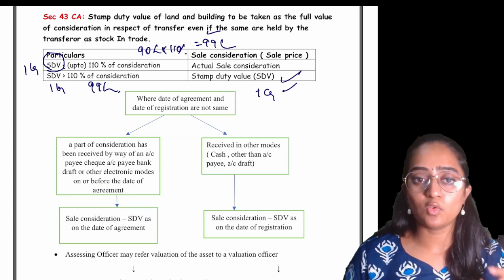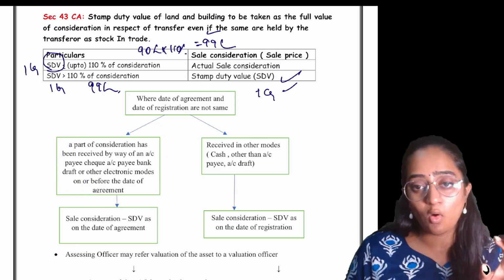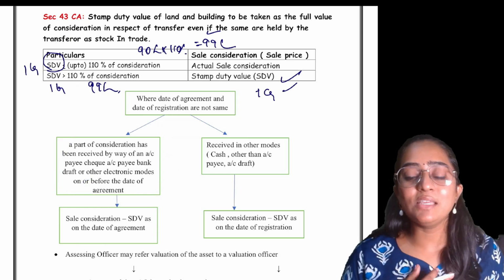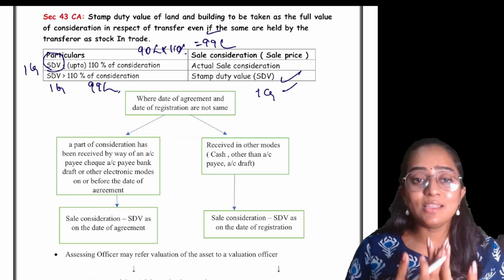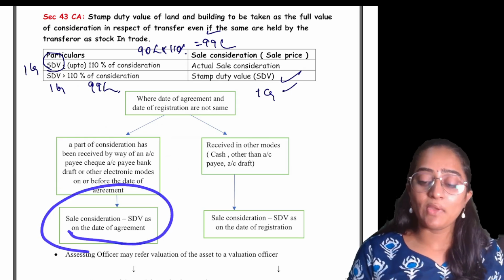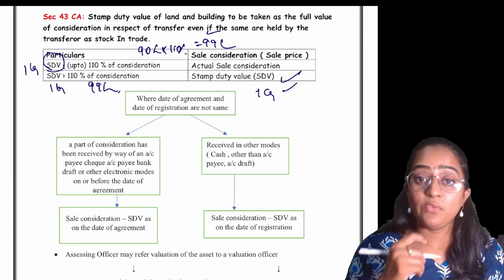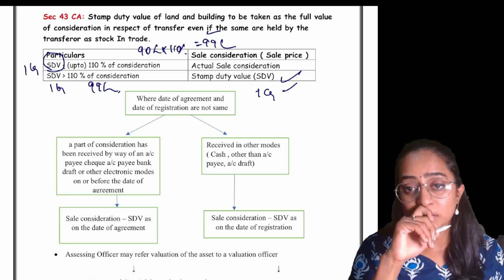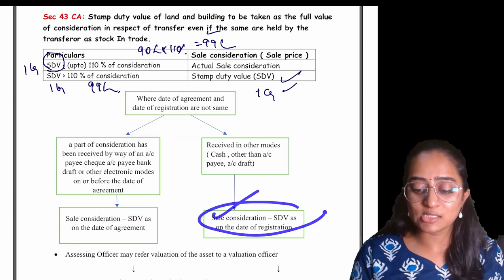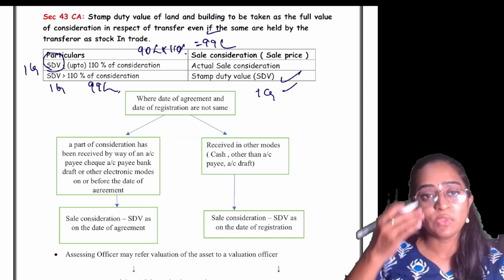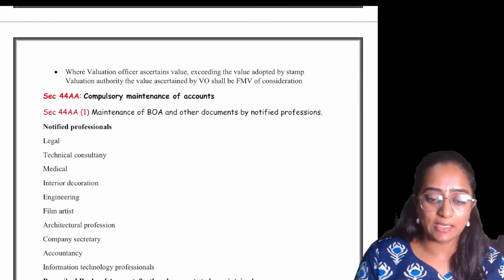That is, electronic modes we are going to consider on or before the date of agreement. On or before the date of agreement, if I have received any advance by account payee cheque, account payee draft or any other clearance mode, that is other than cash, SDV on the date of agreement would be considered for the purpose of calculation. If you received it in a form other than account payee cheque or account payee draft, or you have received it in cash, then the SDV as on the date of registration would be considered. Clear? This is Section 43CA.